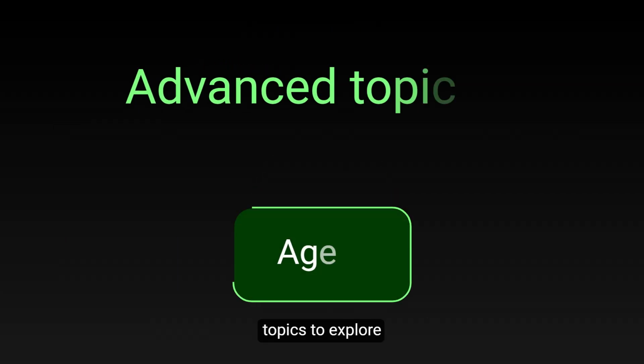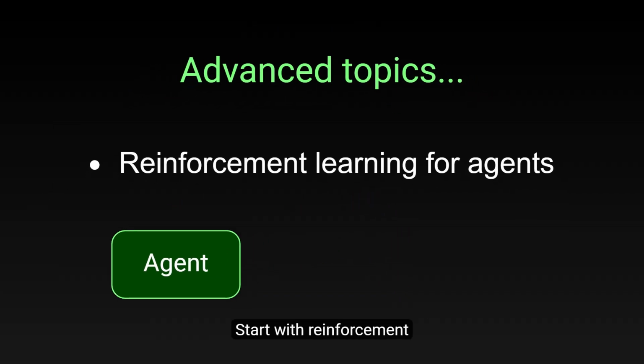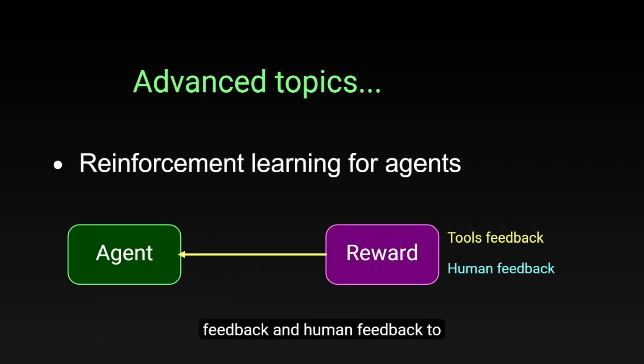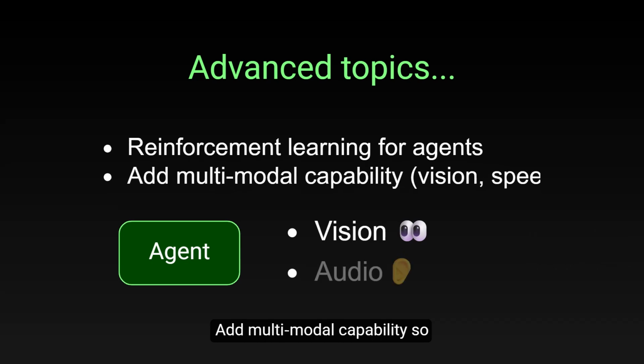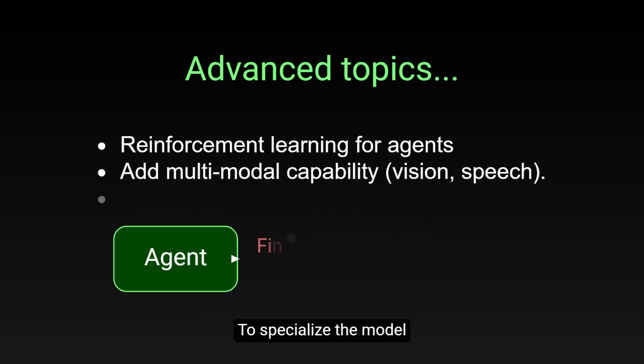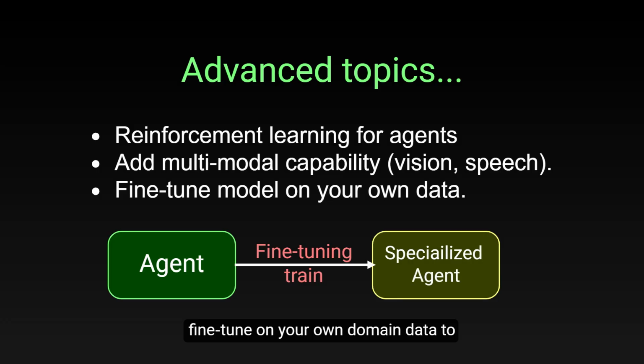And there are other advanced topics to explore. Start with reinforcement learning for agents. Use reward signals from tool feedback and human feedback to improve. Add multimodal capability so your agent can see and hear. Vision for documents and screens. Audio for hands-free interaction. To specialize the model, fine-tune on your own domain data to improve performance.